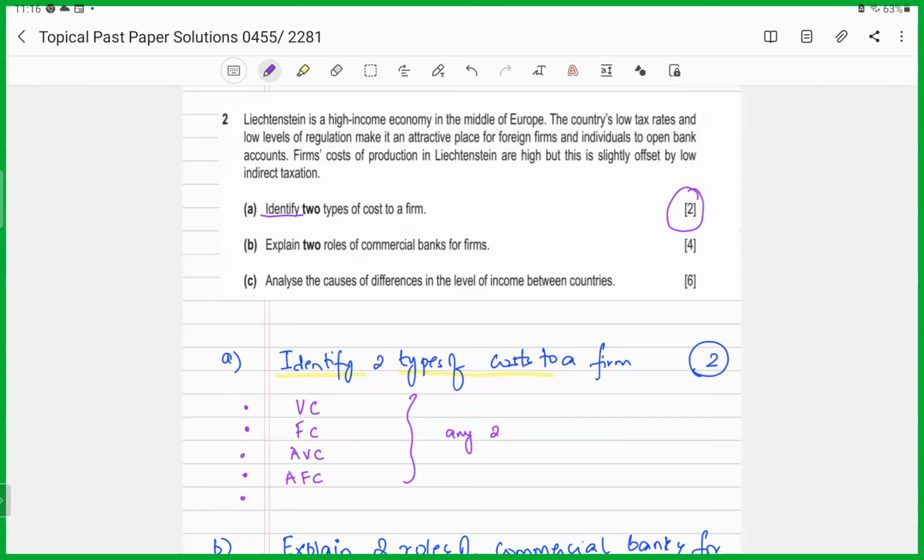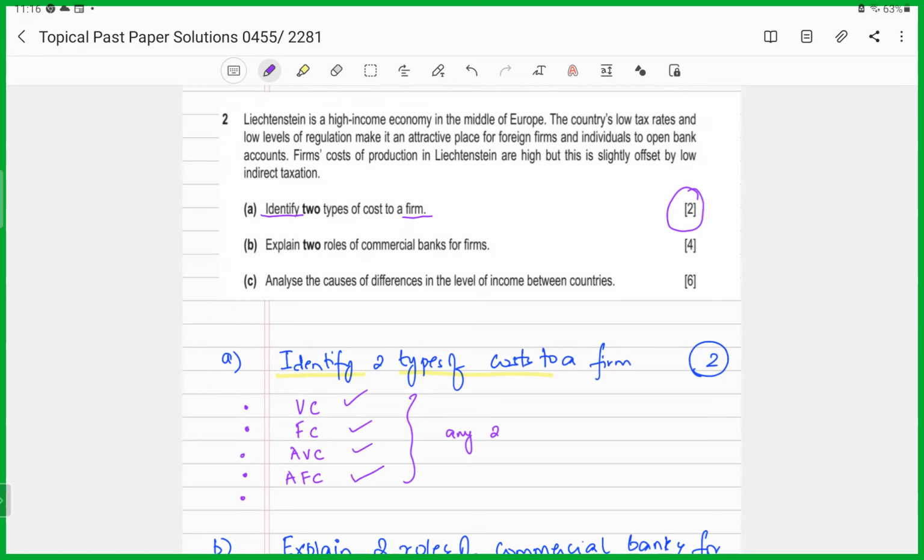So any two types of cost to a firm. We can talk about either variable cost, or fixed cost. We can mention average variable cost, or average fixed cost. Mentioning any of these two costs would yield us full 2 marks.